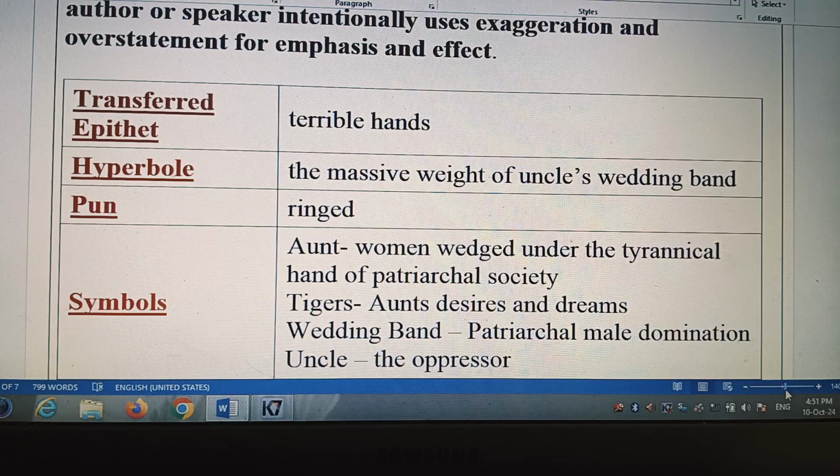And pun: ringed, we have already discussed this poetic device. Pun means a single word possesses double meaning. So ring means surrounding, and ring means a ring that we wear on our fingers.